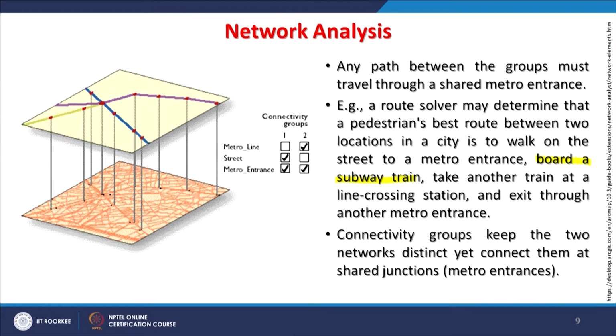So the connectivity groups basically will keep the two networks distinct, meaning yellow line, green line, something like that, though they are connected through the shared junction or metro entrance. This is a very, very important point. In many other types of networks, similar issues will come. And if we want a very efficient network system, then all that information has to be organized in a GIS database, especially for network analysis.